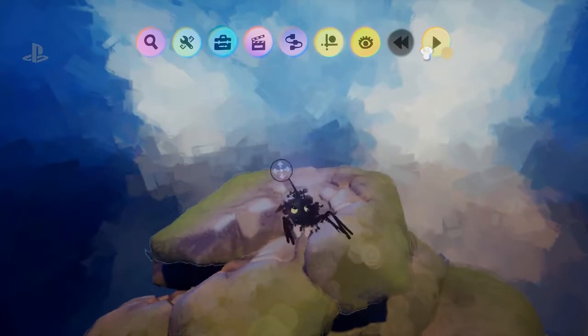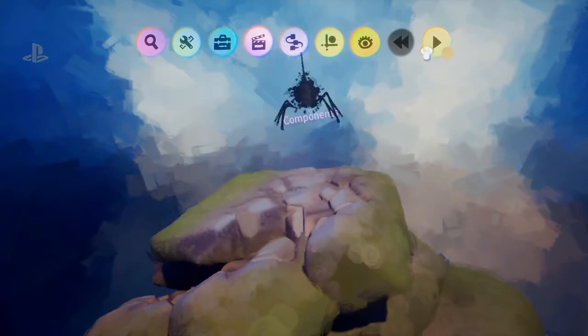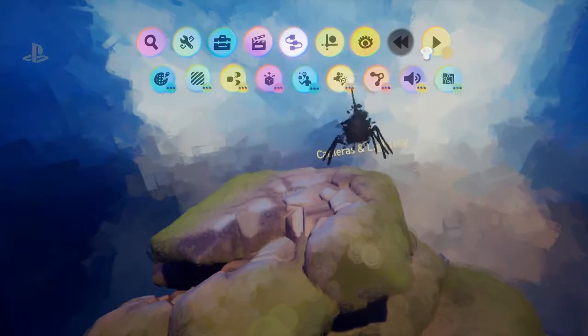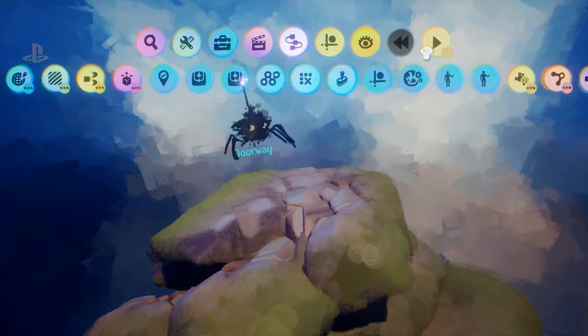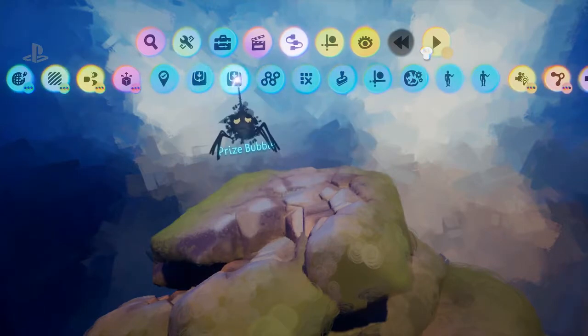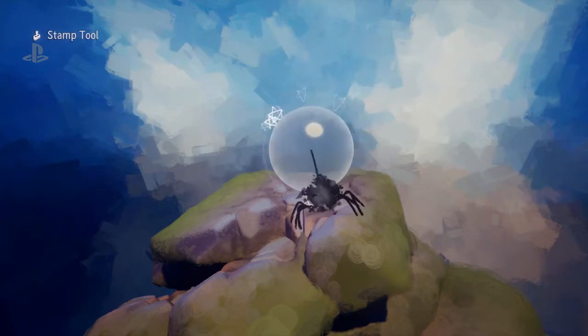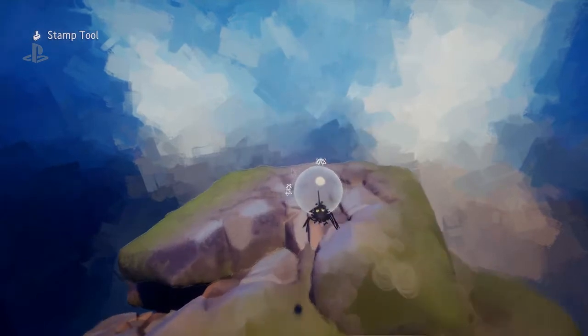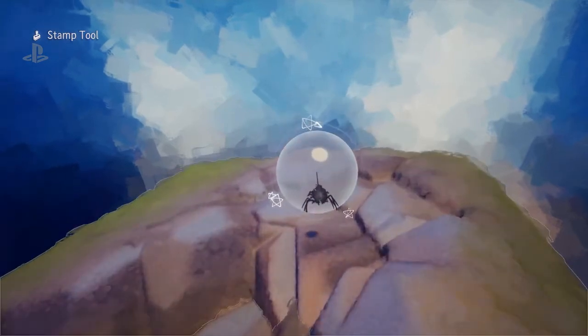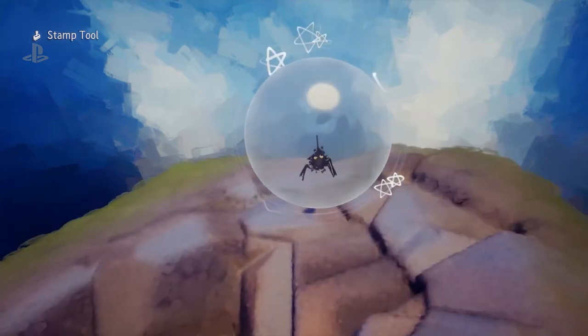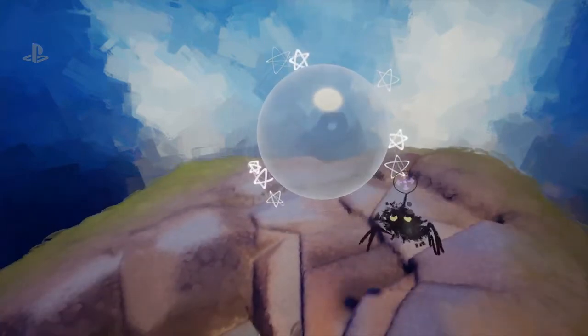So let's put a prize up here. Oh, I like prizes. We want there to be a point to this game, don't we? So if I go into gameplay gear, prizes are good, right? We need to have a reason for completing this perilous level that you've created for us. So I'm going to place this prize bubble up here. And a prize bubble is something that you can put presents into.